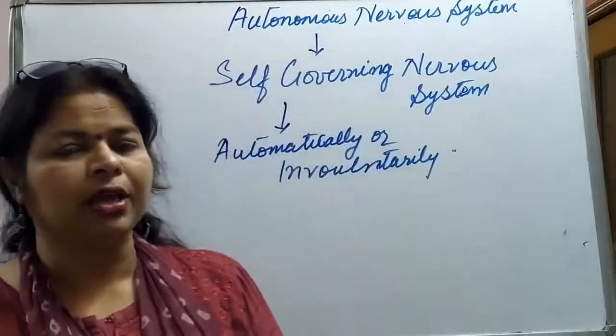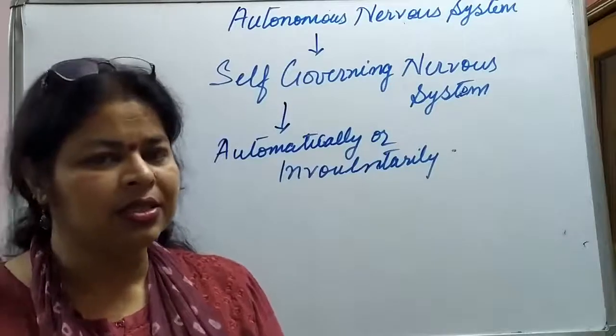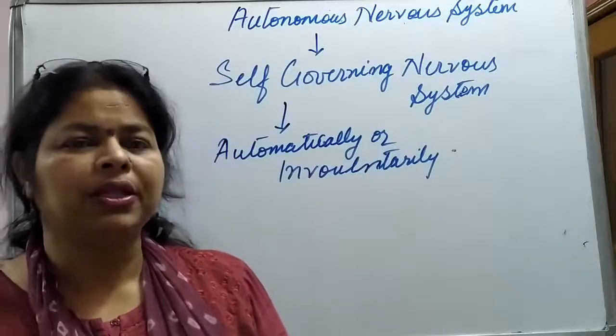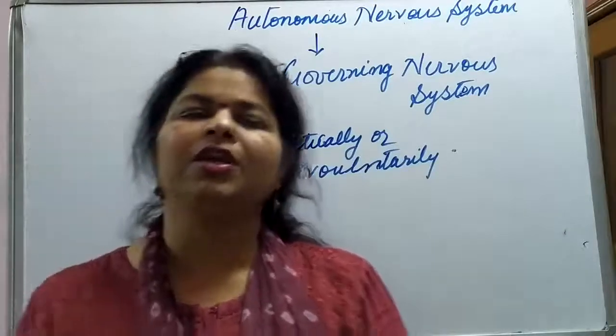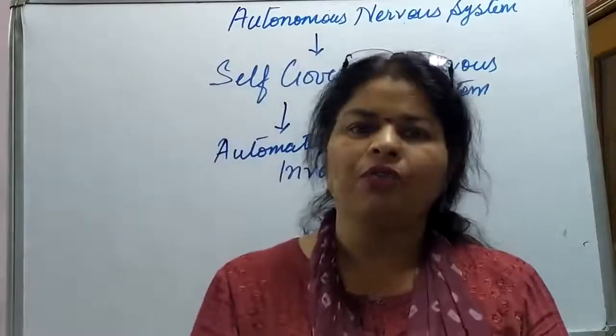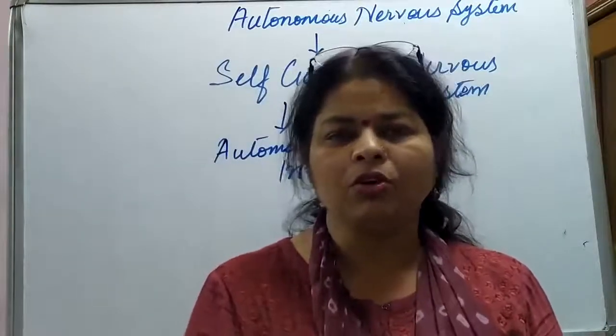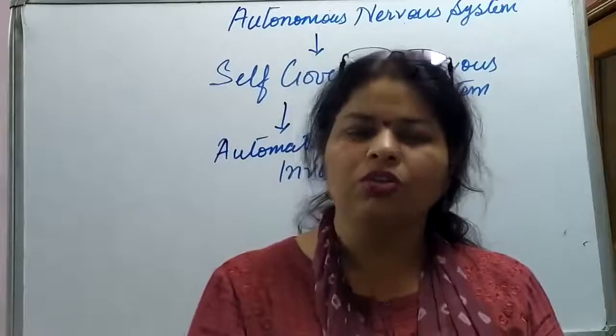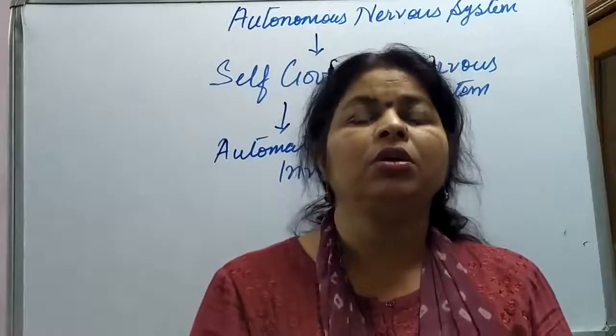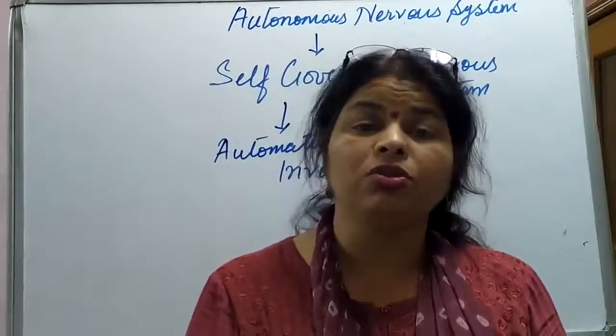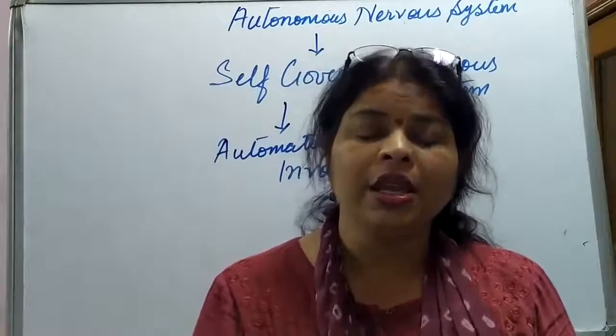So two types of activities are there, parasympathetic and sympathetic. In this way we end the concept of the human nervous system. I hope everything is clear to you. You need to write down short notes about the ANS and PNS.